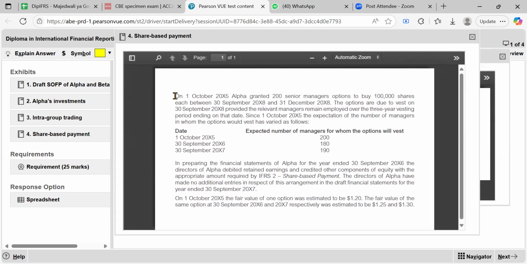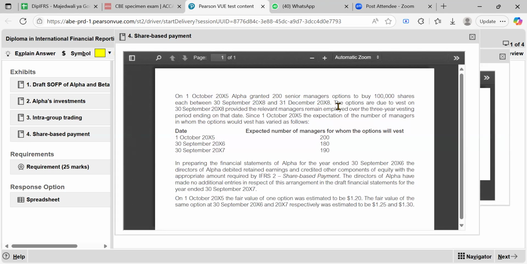We are told here that on 1st October 20x5, Alpha granted 2,000 senior managers options to buy 100,000 shares each between 30 September 2028 and 31st December 2028. So the grant, the decision, was on 1st October 2025, but people would be able to have those options 3 years later, from 30 September. After 3 years, they had the chance from 30 September to 31st December, which means they should exercise it within 3 months.